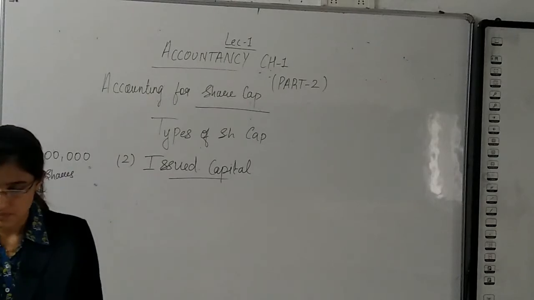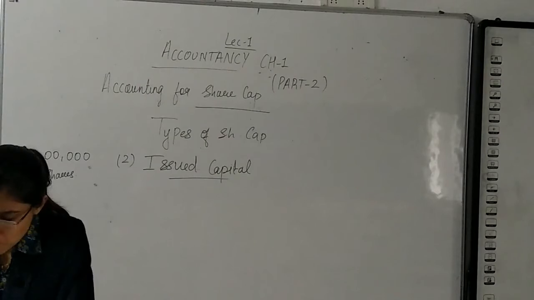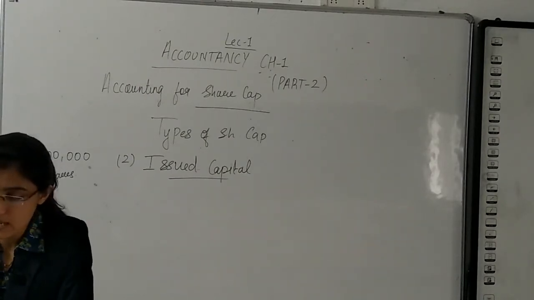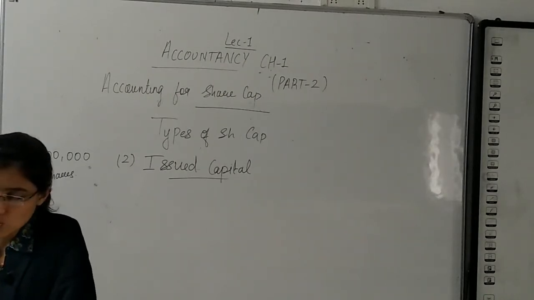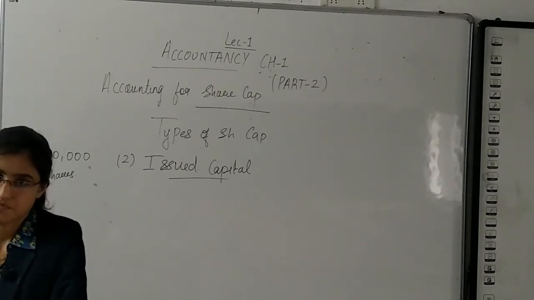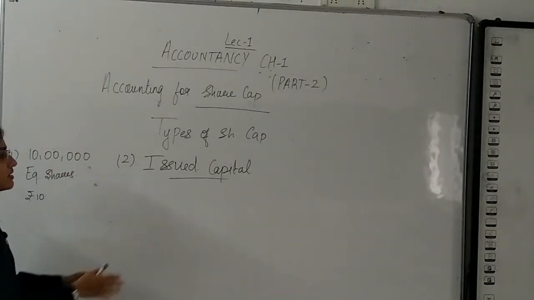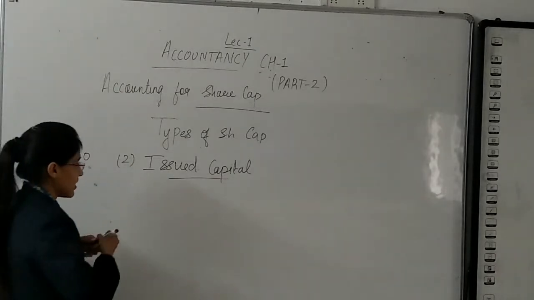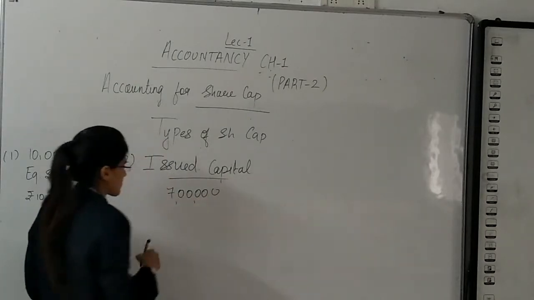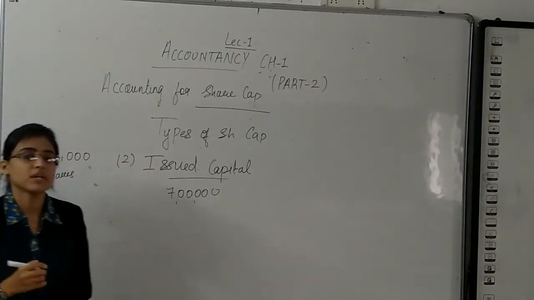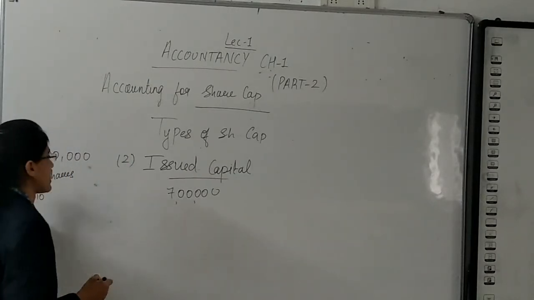In your textbook again, the share capital issued by issue of shares out of authorized capital based on the need of the company, in full or part, is known as issued capital. So authority is 10 lakh and the company has issued 7 lakh shares.